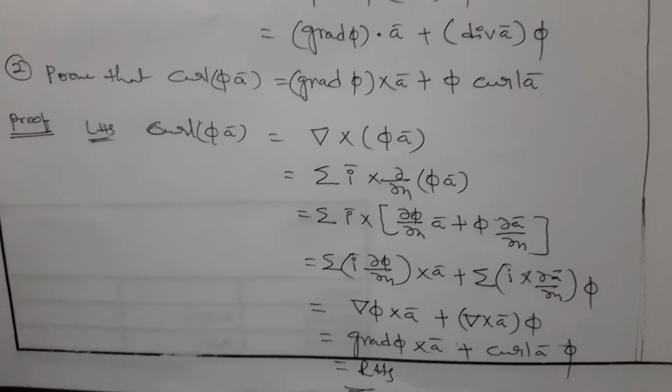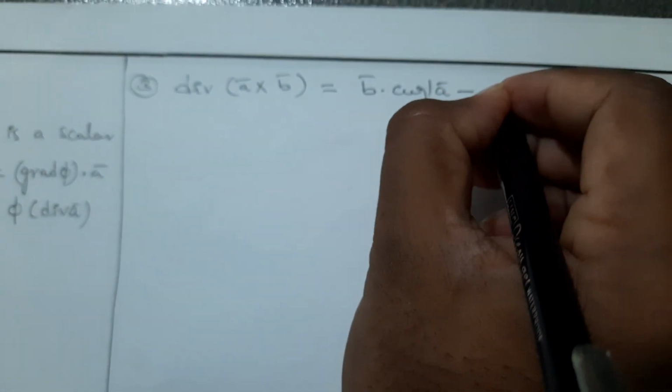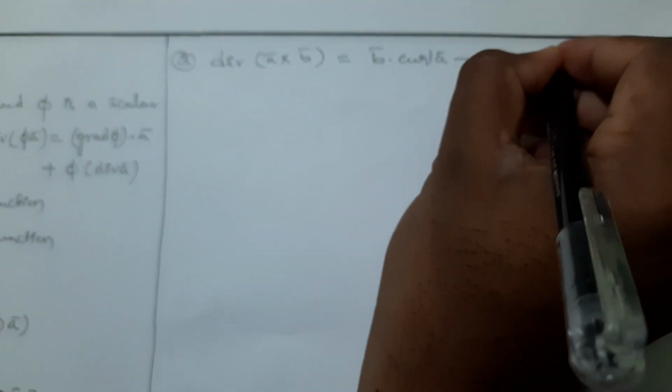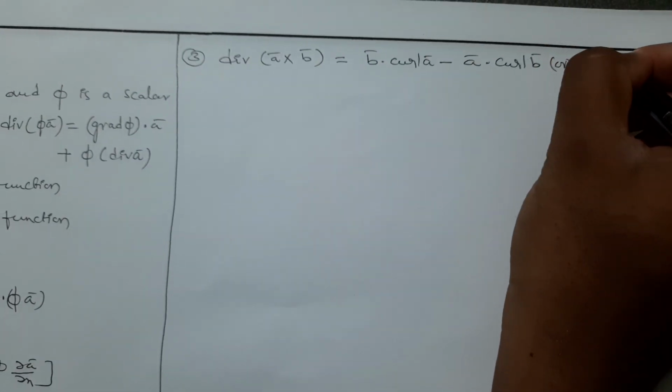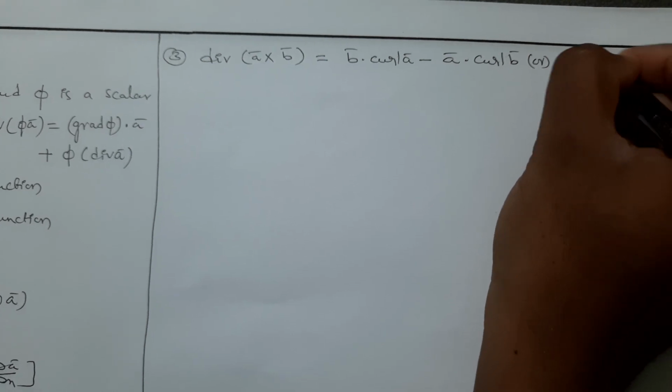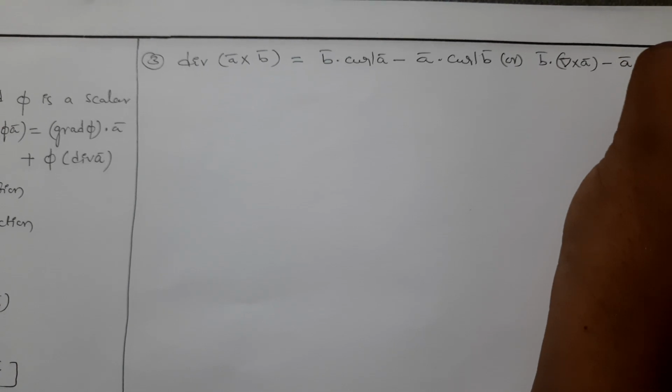Next, third problem: prove that divergence of a bar cross b bar is equal to b bar dot curl a bar minus a bar dot curl b bar, or b bar dot del cross a bar minus a bar dot del cross b bar.